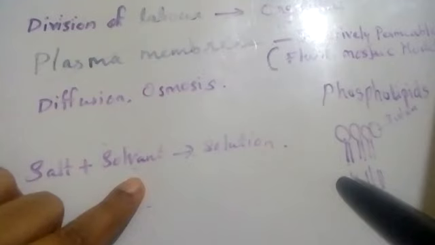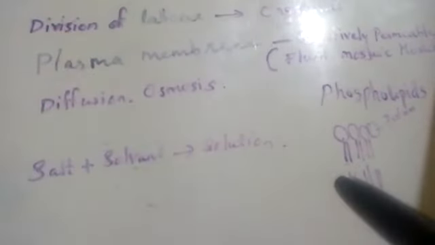Is it clear? When plants take water from the soil, and when water moves from one cell to another, all of this happens according to the physical phenomenon of osmosis. Once again, osmosis is the movement of solvent molecules from higher concentration to lower concentration through a semi-permeable membrane. These are the major physical phenomena that help in the movement of molecules across the cell, as the plasma membrane is a semi-permeable membrane. Is it clear to everyone?